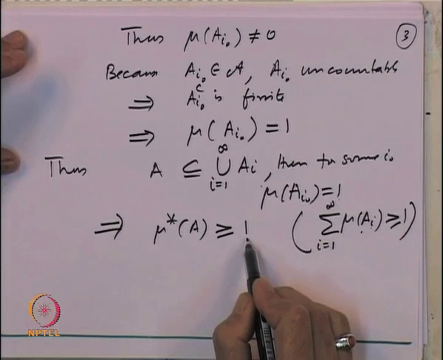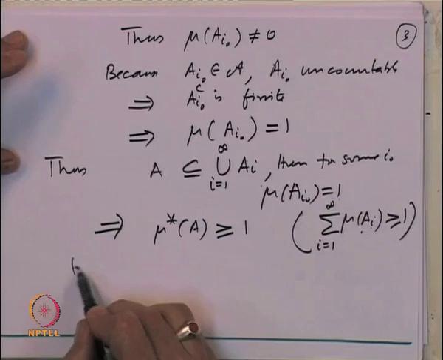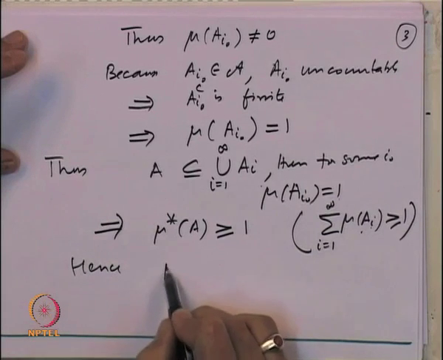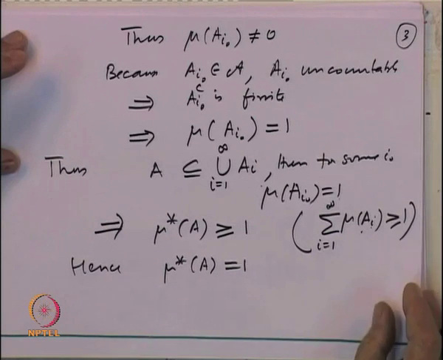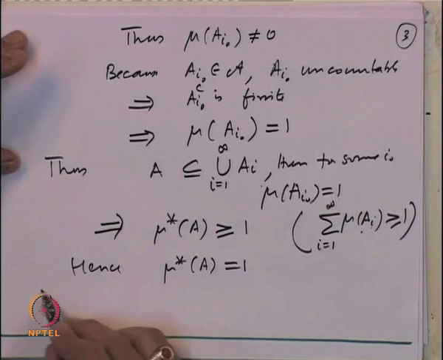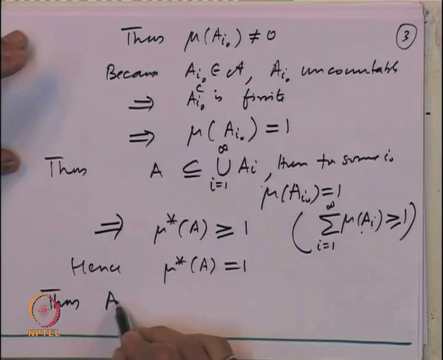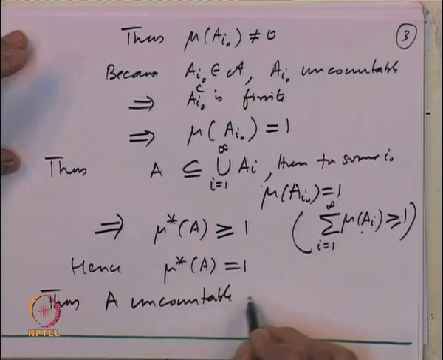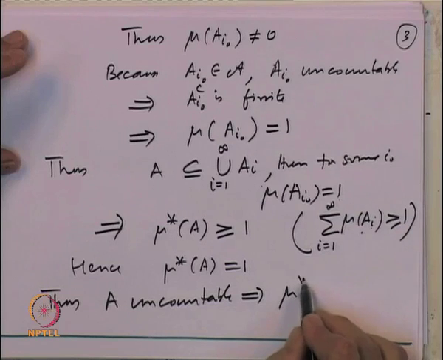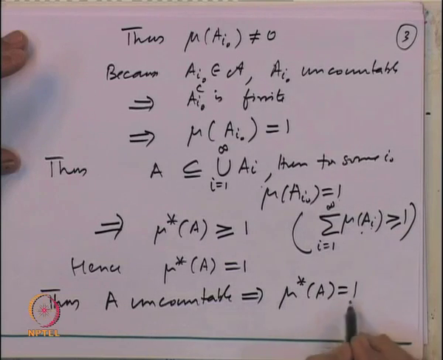So, the infimum has to be bigger than or equal to 1. Hence, mu star of A is equal to 1. So, we have proved that A uncountable implies mu star of A is equal to 1.